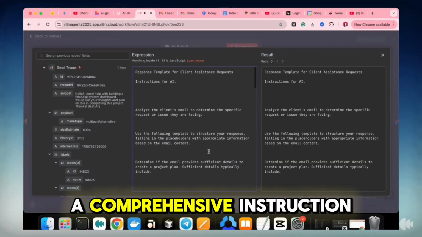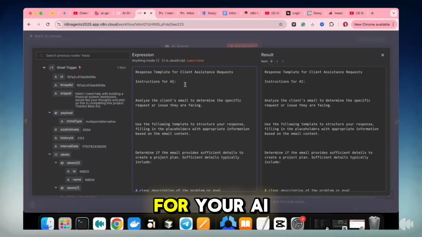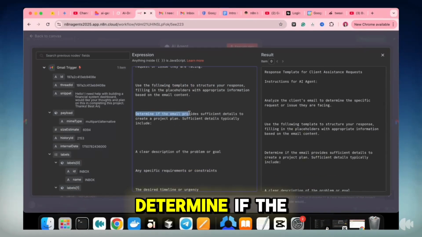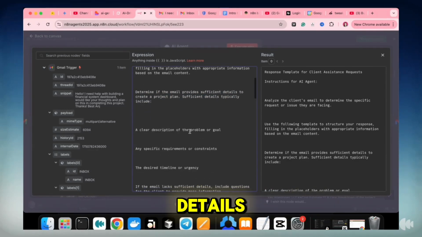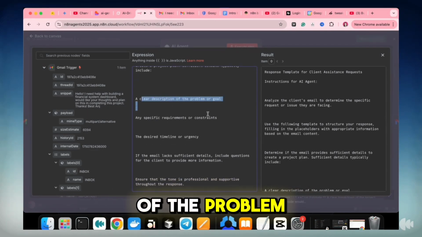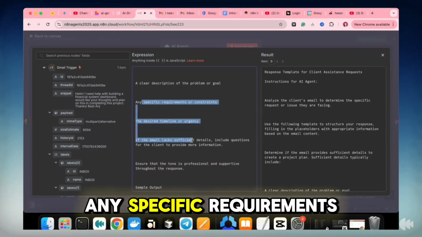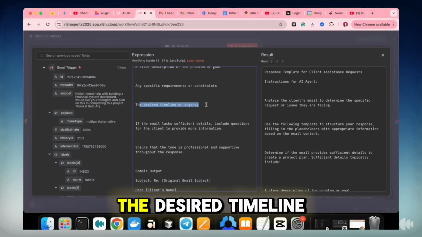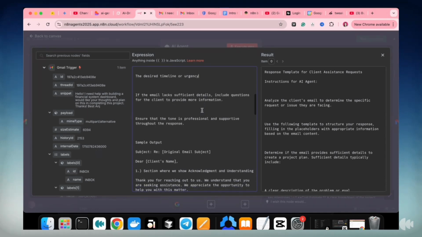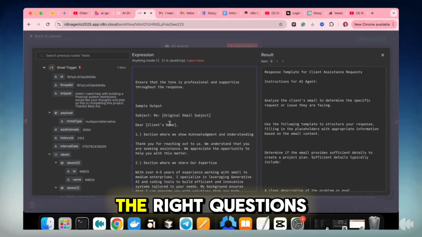So you're writing a comprehensive instruction for your AI, starting out with analyzing the client's email and determining if the email provides sufficient details to create a project plan. Sufficient details typically include a clear description of the problem or goal, any specific requirements or constraints, and the desired timeline or urgency. And if the email lacks sufficient details, we need to be asking the right questions.